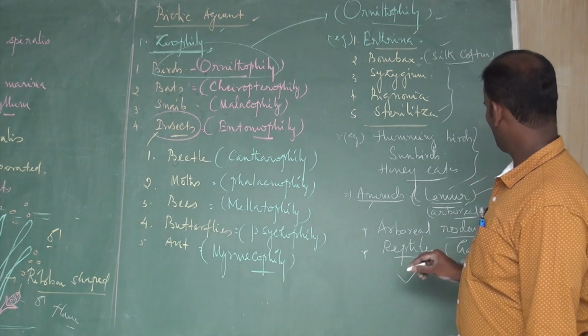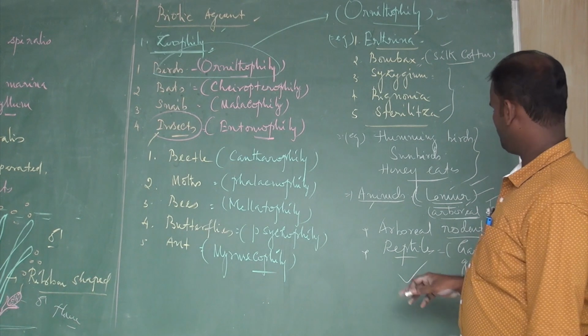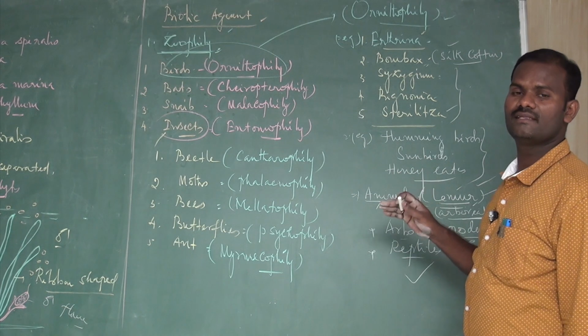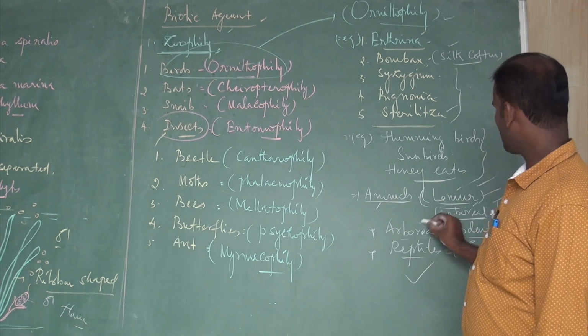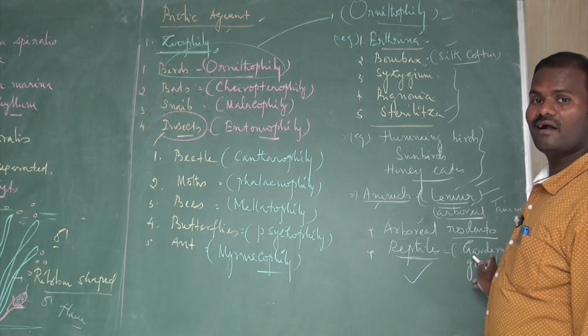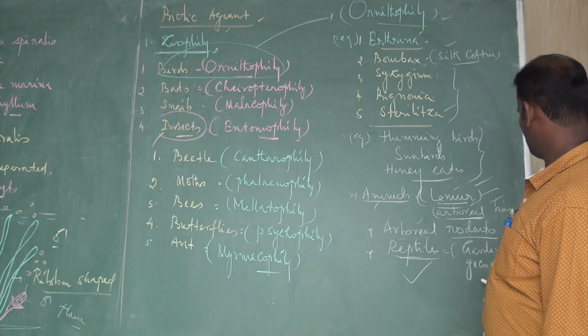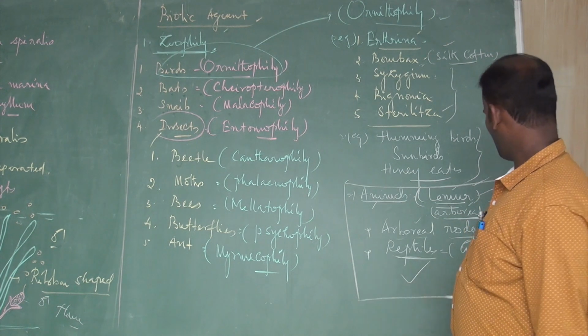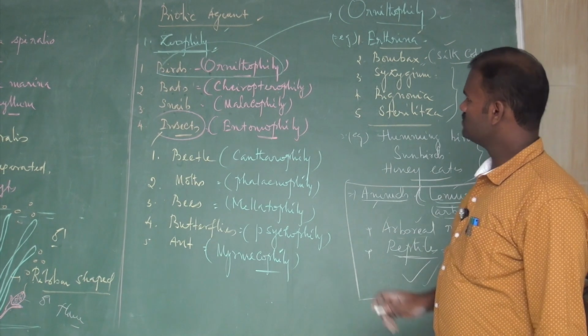Animals such as the lemur lead an arboreal life. And arboreal rodents, certain animals that also live in the trees. Certain reptiles are also involved, for example, garden lizards and gecko lizards. These animals have been reported in pollination. These are called zoophiles.